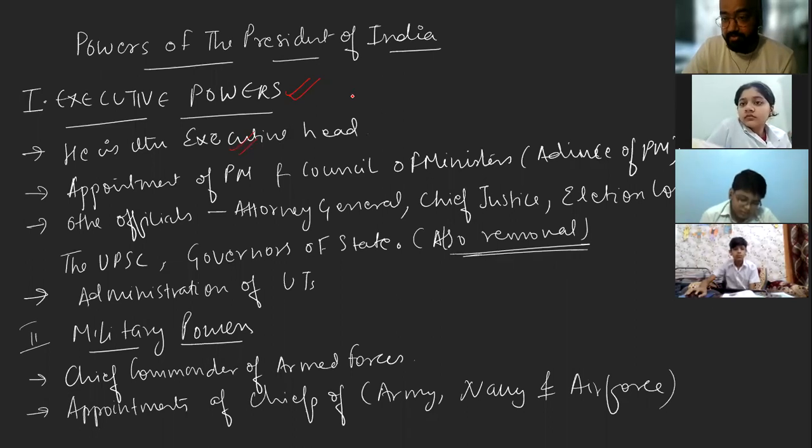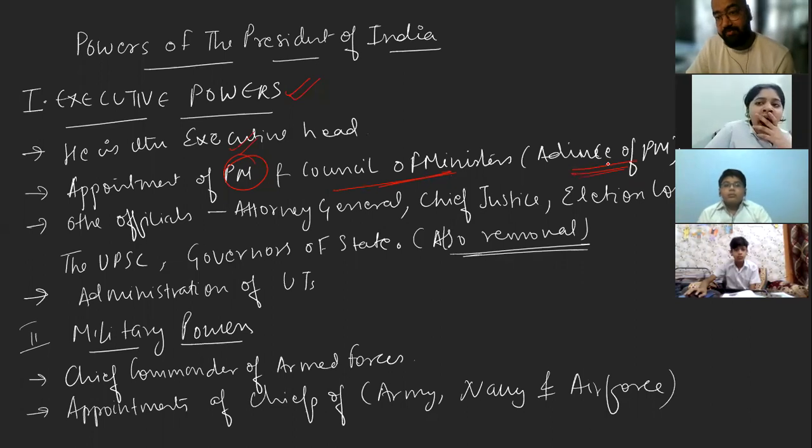Now, we all know he is the executive head of the government, because until and unless the president signs, a bill will never become a law. Then, talking about the appointments, the president appoints the prime minister and the council of ministers. Now, these council of ministers are appointed by the president only, but who gives them the advice? The prime minister. So the council of ministers are appointed by the president, but on the advice of the prime minister. Is that clear?